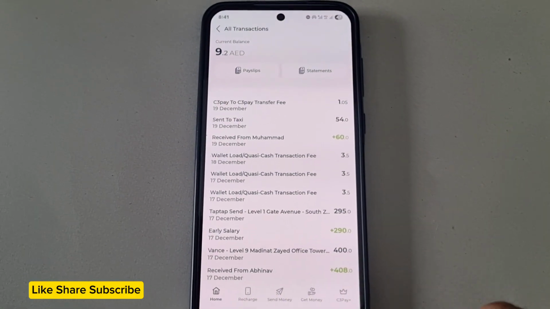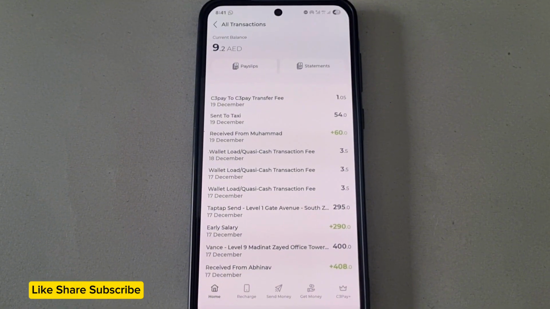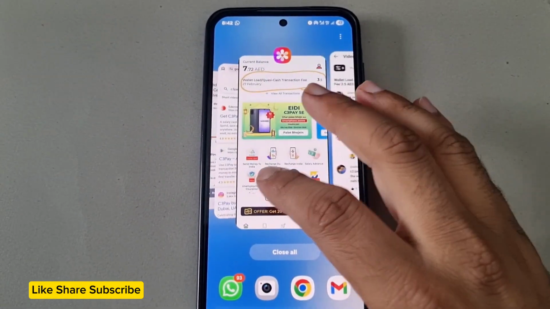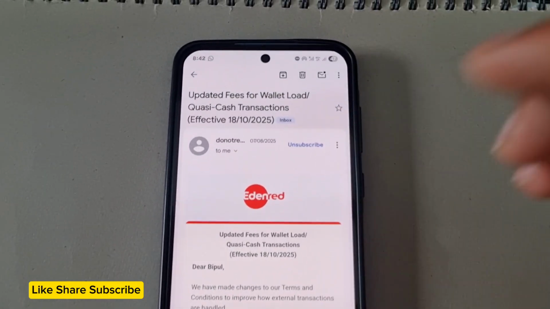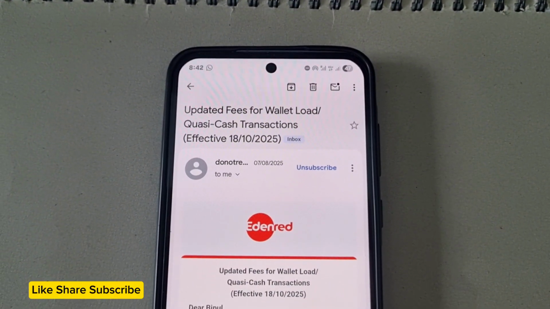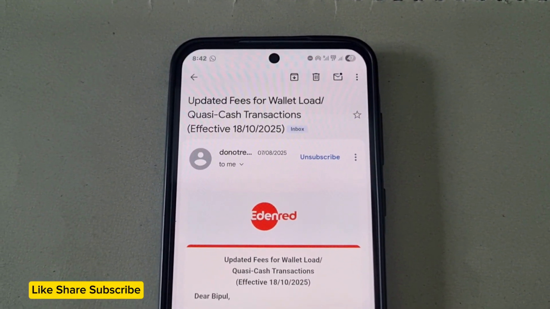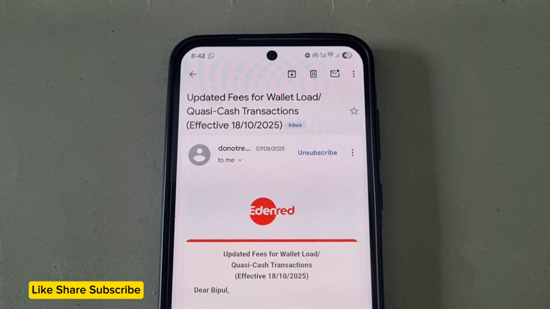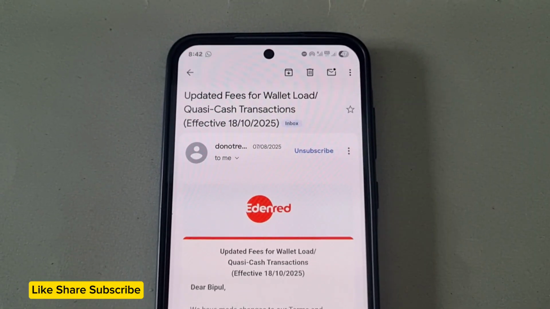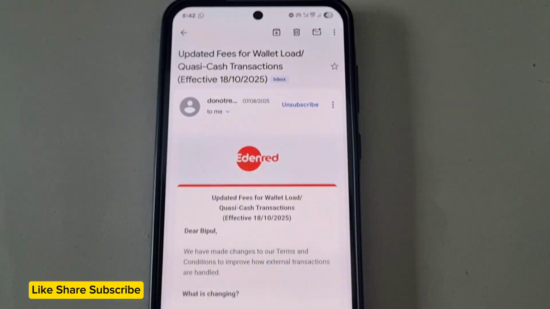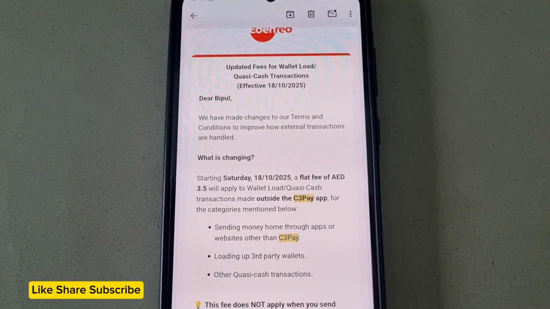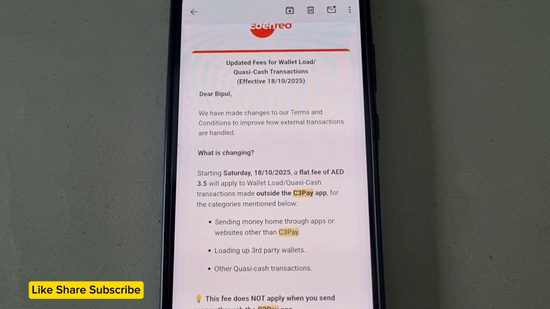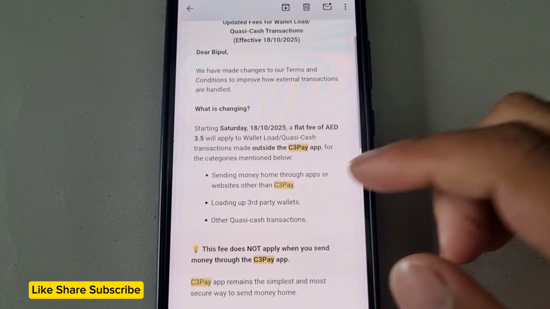To make this understood more properly, I want to show you an email sent by C3Pay in August 2025. The mail says updated fees for wallet load Quasi-Cash transaction fee, effective from 18th of October 2025, and I received this mail on 7th of August 2025. According to the new update, it says, dear people, we have made changes to our terms and conditions to improve how external transactions are handled. And in this new update, what is changing?